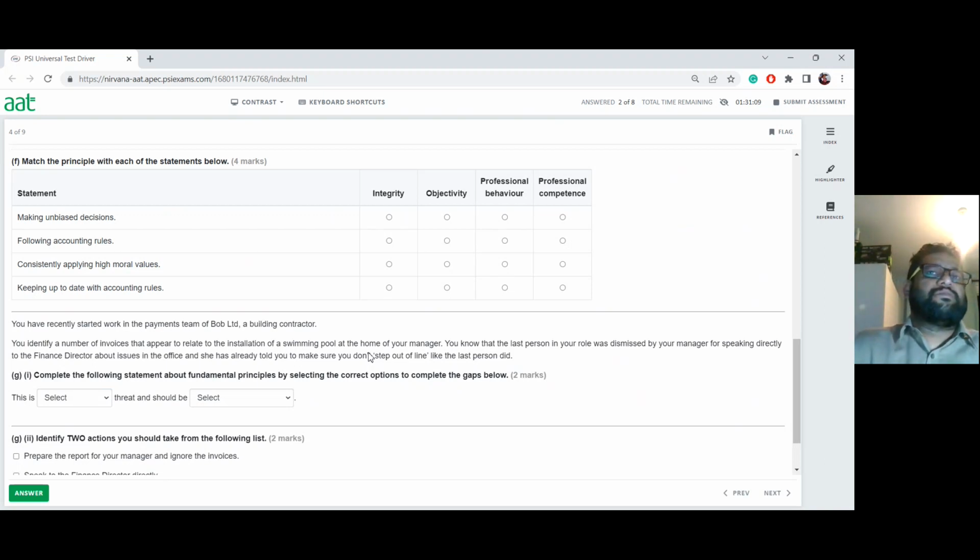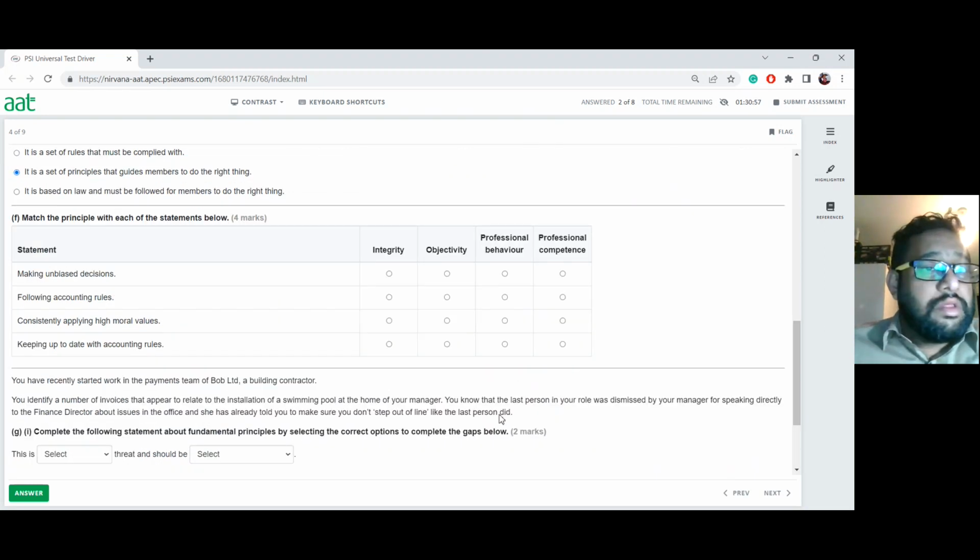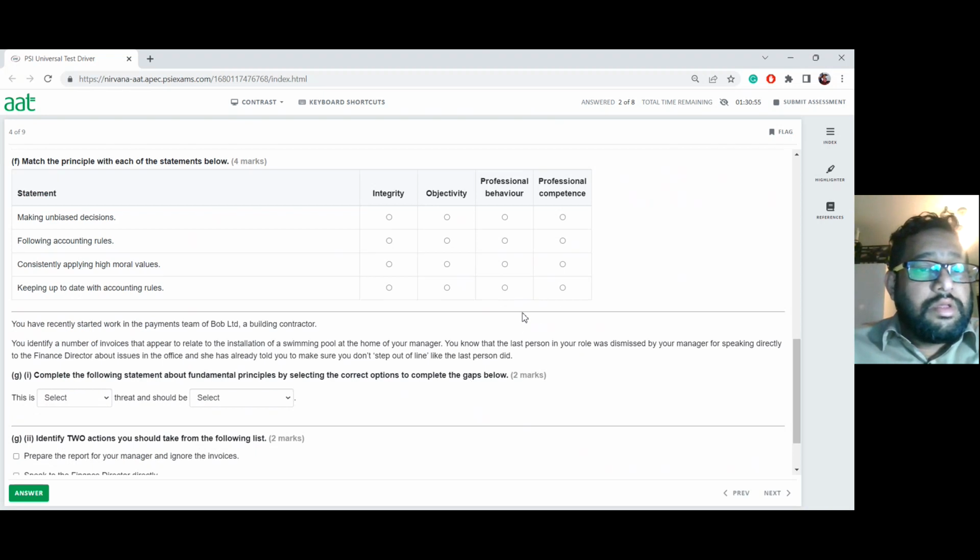So now the next part we're going to look at. They give you four statements, and each is going to match integrity, objectivity, professional behavior, or professional competence.